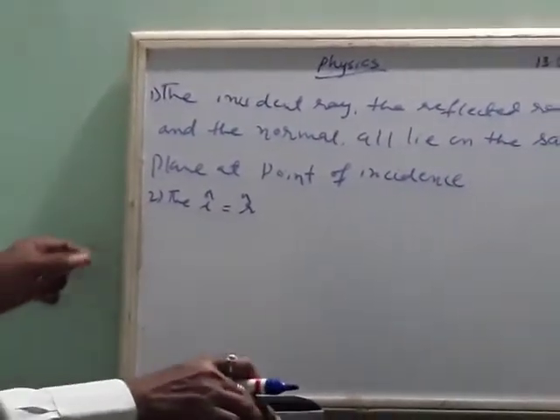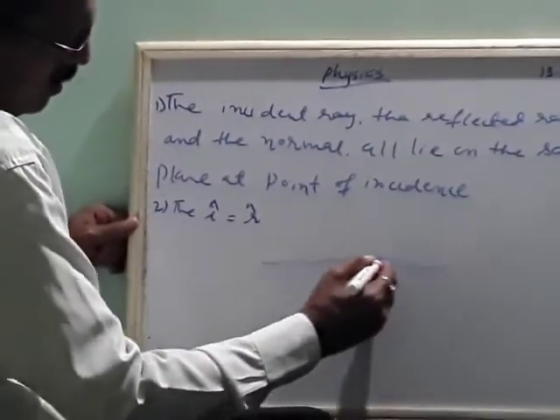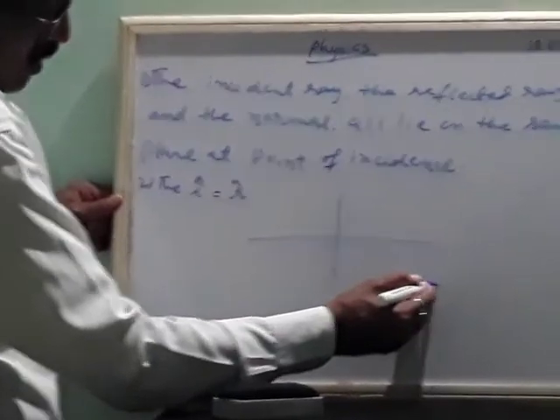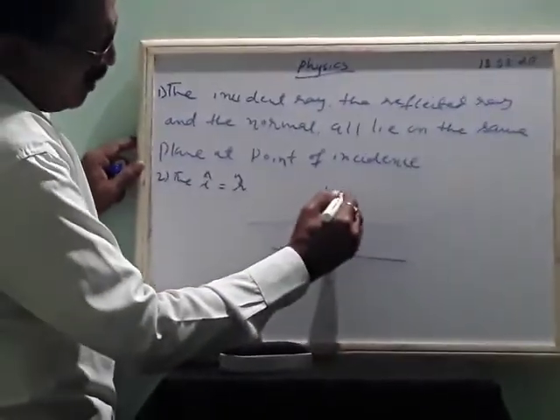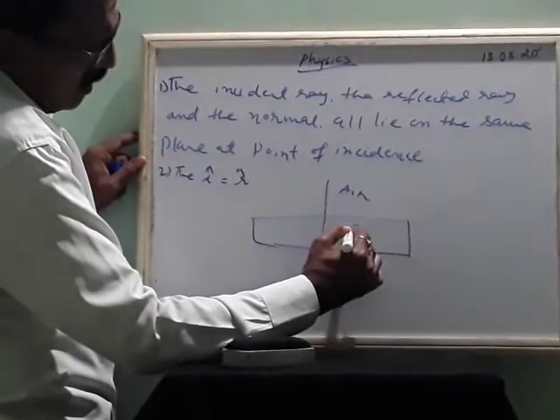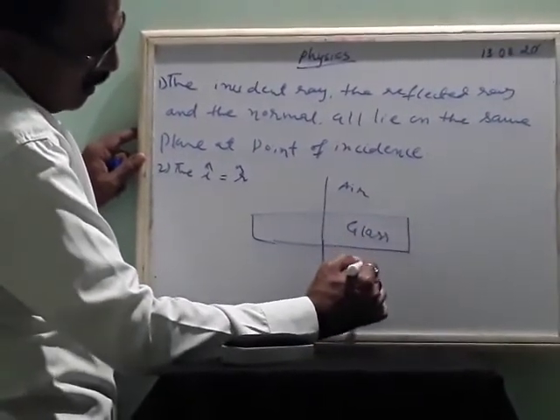Suppose I give one picture here. You take a glass, okay. This is medium, what? Air. Here there is a glass, here there is air.